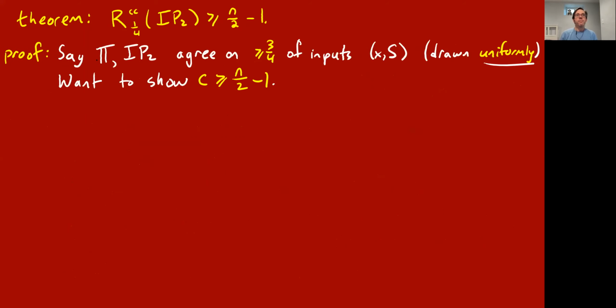Okay, so here's our task. What we want to show is if C is small, then this protocol has to make a large error, or error with high probability. Or to put it in the contrapositive, let's say this protocol gets the correct answer on 3/4 of possible inputs. Then we want to show that it must be communicating a lot of bits. Okay, so if this protocol pi, which effectively defines a matrix, mostly agrees with the communication matrix for inner product mod 2 under the uniform distribution, then the number of combinatorial rectangles, or C, has to be really large.